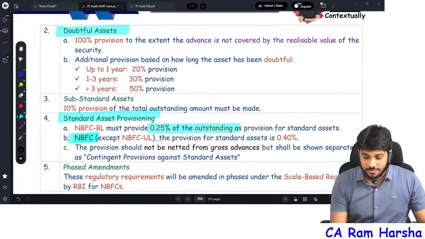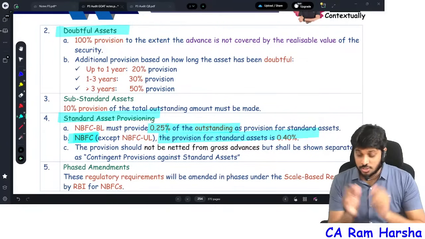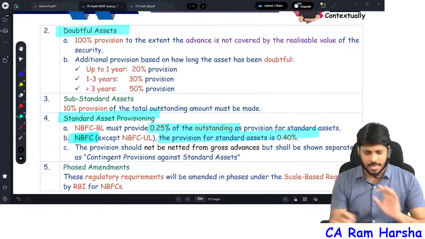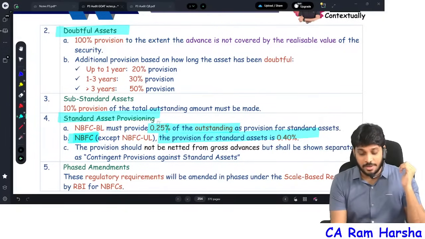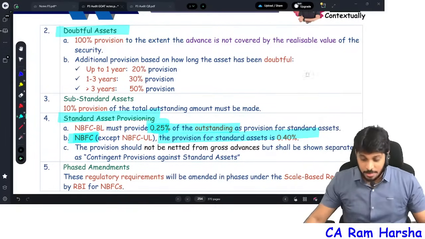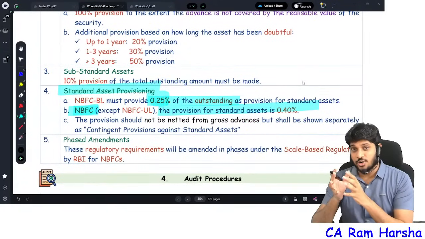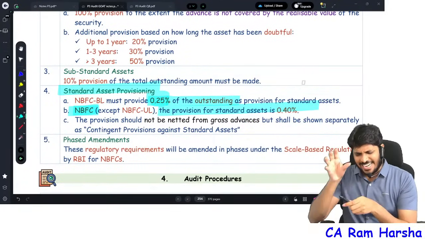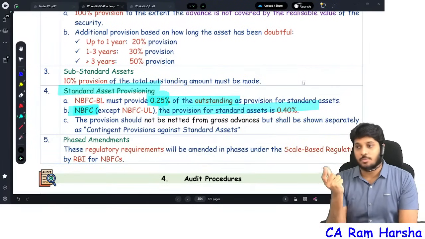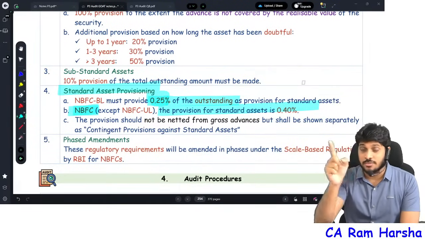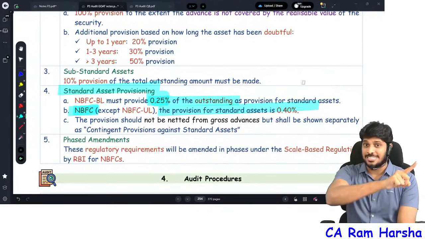So for NBFCs, the provision on standard assets, how much? 0.4%. For NBFC middle layer and all, the provision is 0.4%. For base layer NBFC, 0.25%. And remember, generally when a provision is created on NPA, the provision is netted off: total loan how much, minus provision how much, balance how much we will show. But standard asset provision we should not net off. We will show it under the liability side.